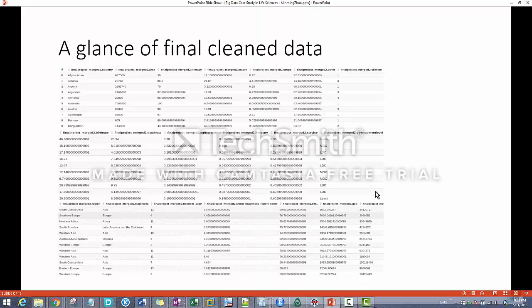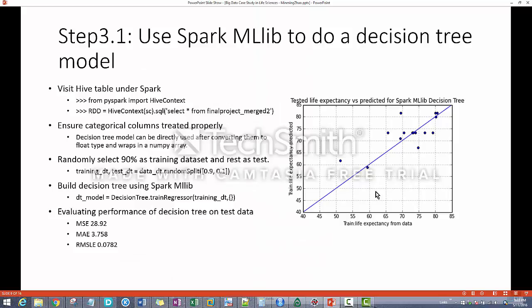I think I have 18 X with 1 Y, and I have country in the first column and the area in the second, all the kinds of things followed by each other. So with that, we could go do a decision tree or linear regression model in Spark. In order to make Spark able to see Hive tables, we need to do it this way, with a Hive context and a SQL query to select them.